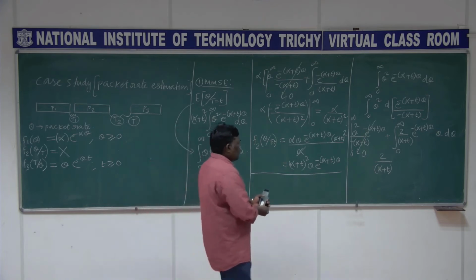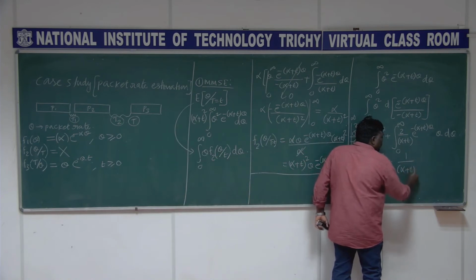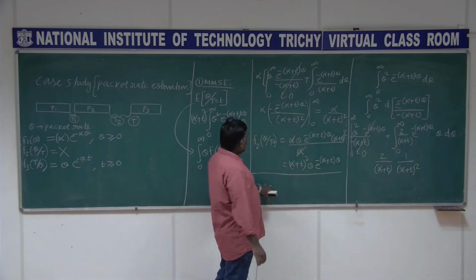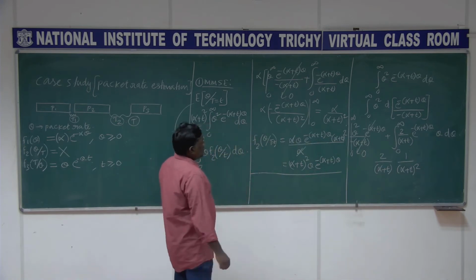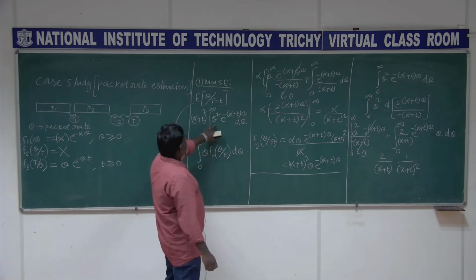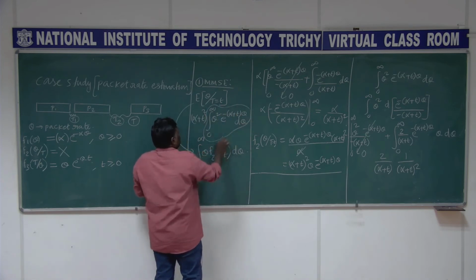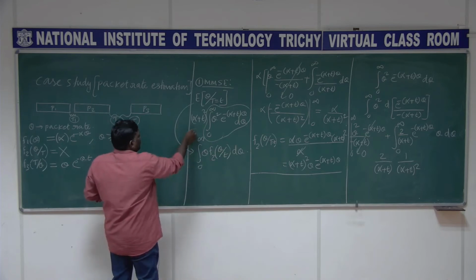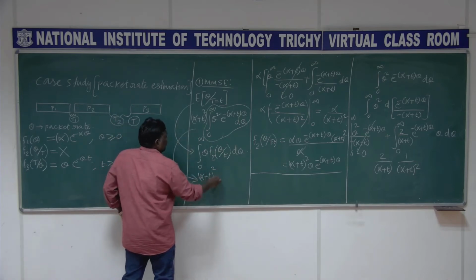Okay, 1 by (alpha plus t) the whole square, am I right? This is what you are getting. Now I substitute back here. I took only this theta square portion, so I still have this (alpha plus t) the whole square. If I substitute it back here, (alpha plus t) the whole square into what?